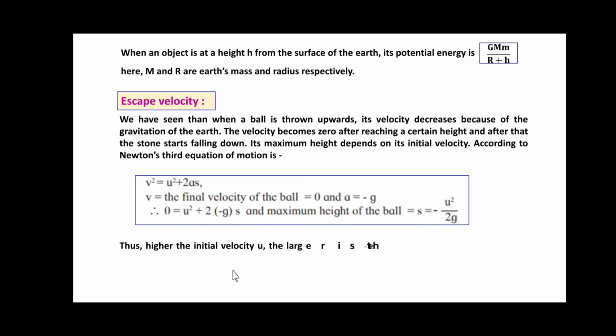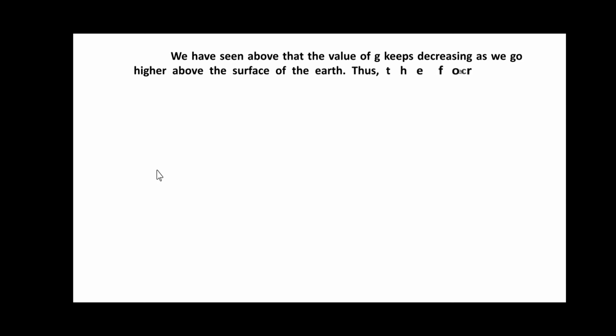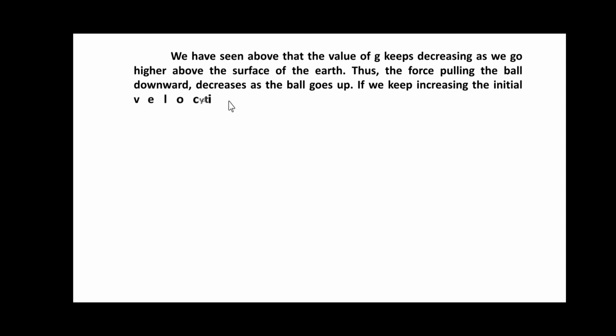Thus, the higher the initial velocity u, the larger is the height reached by the ball. The reason is that the higher the initial velocity, the more the ball will oppose the gravity of the earth, and the larger will be the height to which it can reach. We have seen above that the value of g keeps decreasing as we go higher above the surface of the earth. Thus, the force pulling the ball downward decreases as the ball goes up.